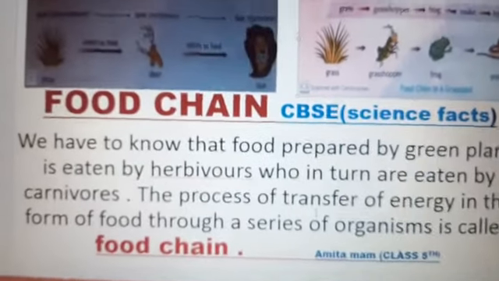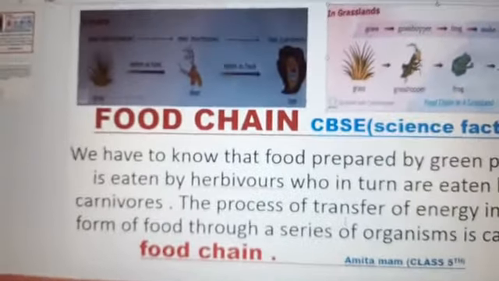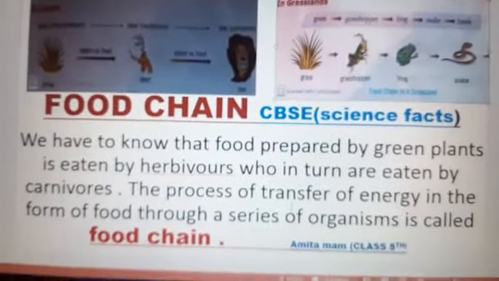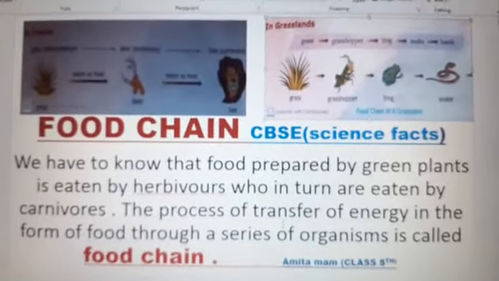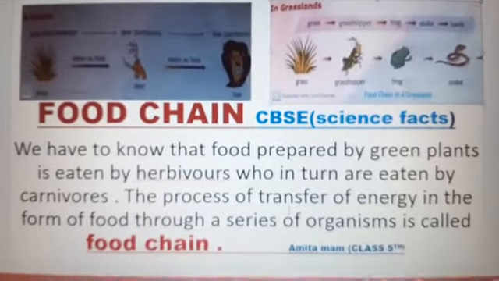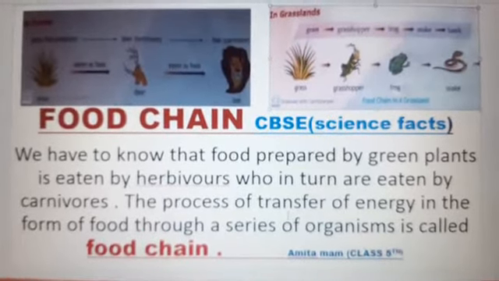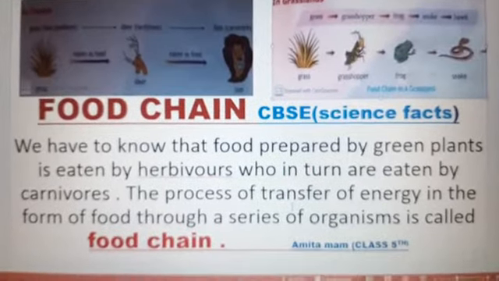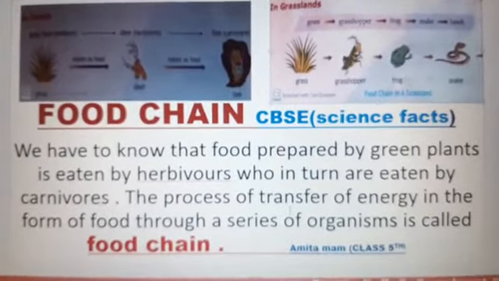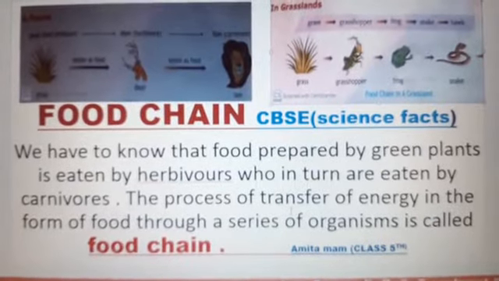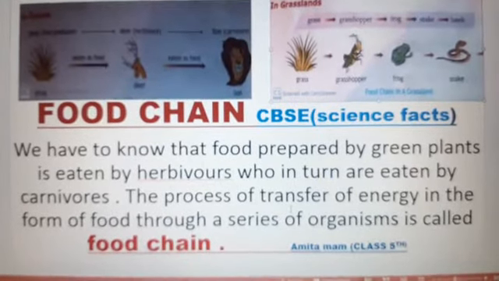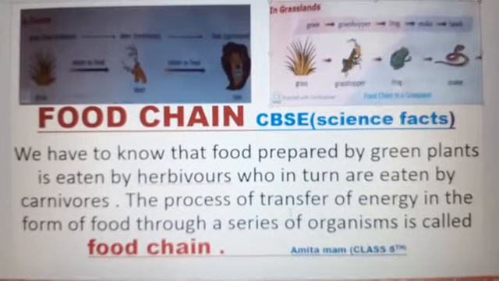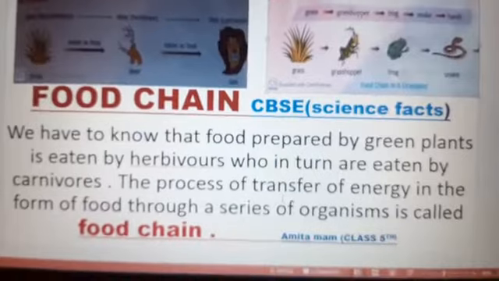We already know plants prepare their own food by the process of photosynthesis, and this food is eaten by herbivores. Herbivores are those animals that eat only plants. They are eaten by carnivores, and carnivores eat herbivores.